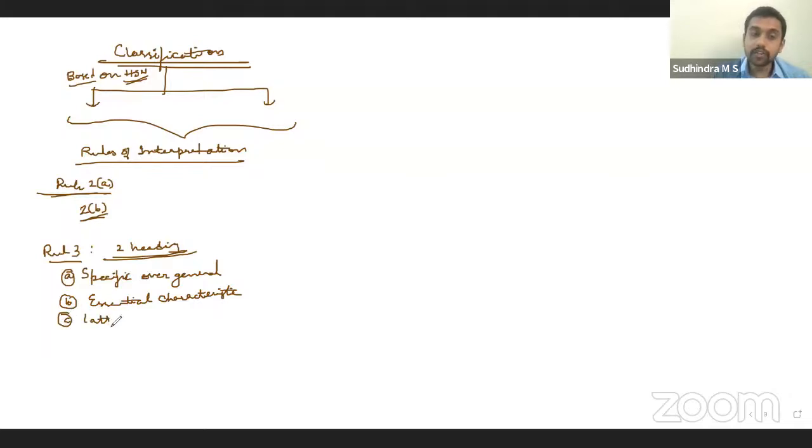Then third one, if that is also not possible, latter the better. Which comes at the last end. That would be the correct classification. Go with that classification.